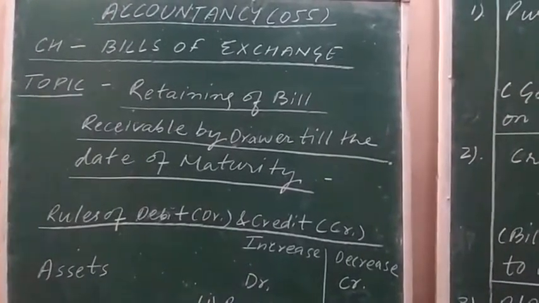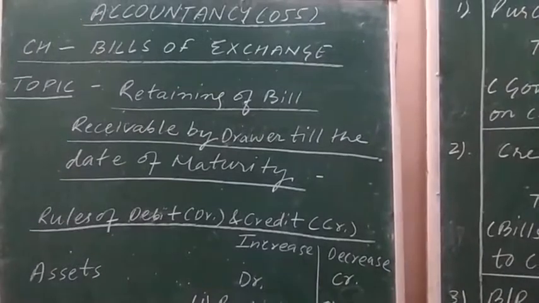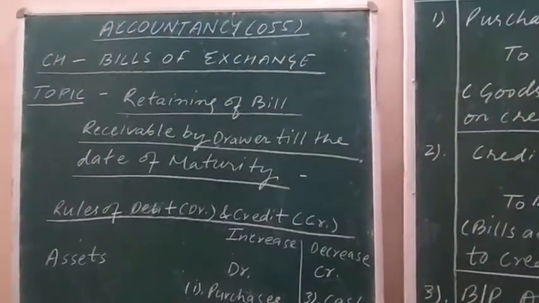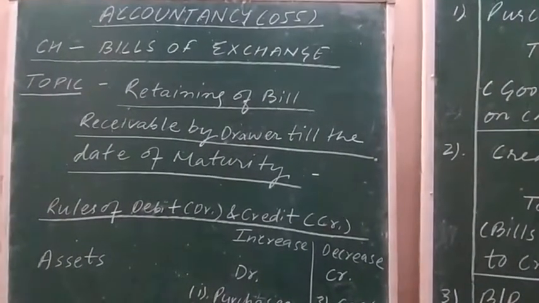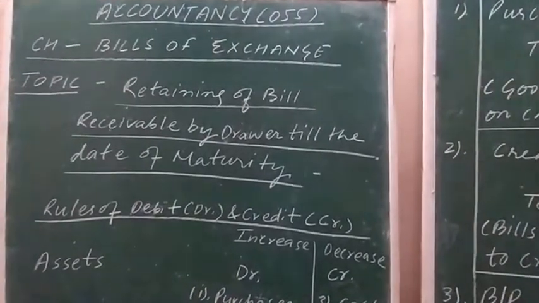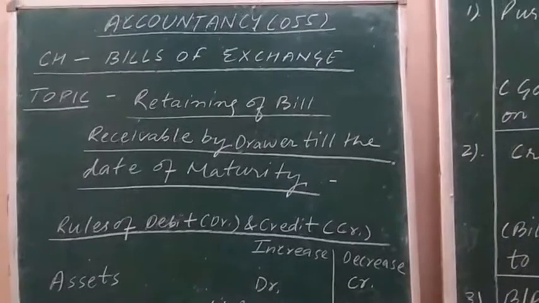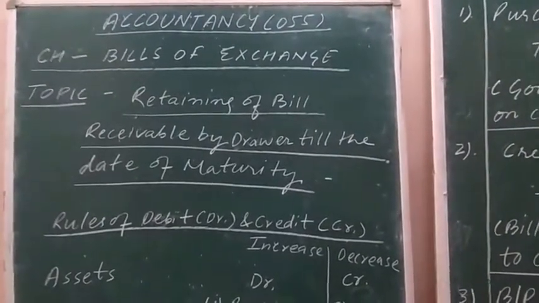Till today, I explained to you the introductory part of Bills of Exchange. I introduced you to the chapter and explained what entries are needed to be passed in the books of drawer related to the topic retaining of bill receivable by drawer till the date of maturity.